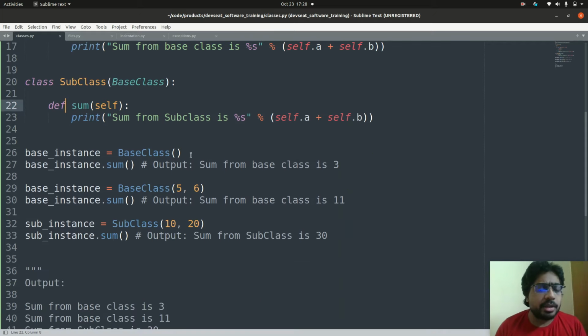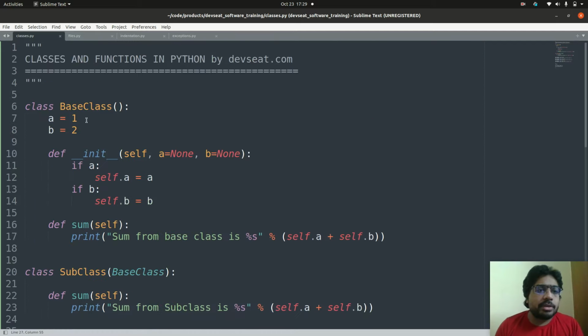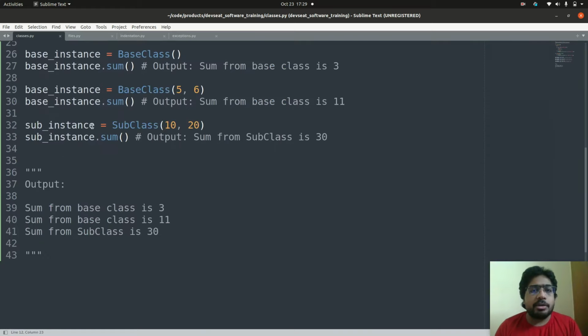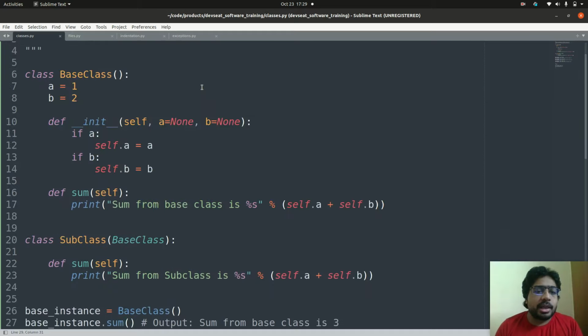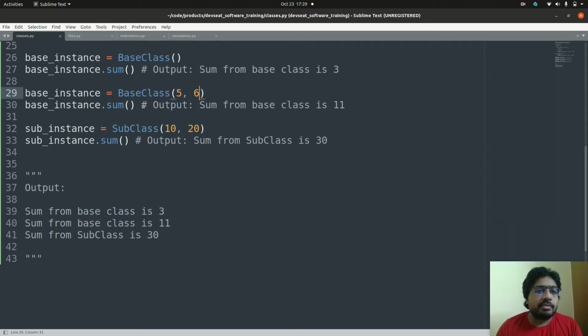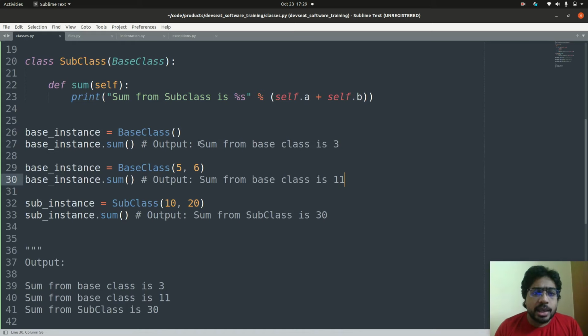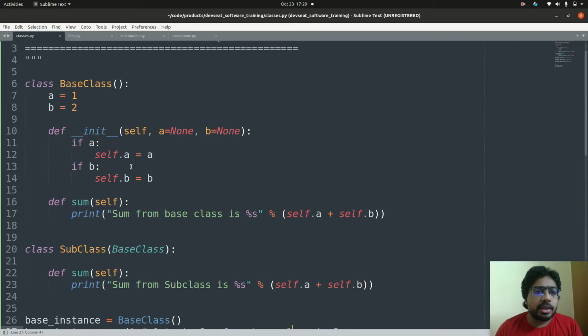Let us see how we execute. I am trying to get an instance without passing any parameters. So when you try to call sum, it will print 3 because the default values are 1 and 2, and we did not pass anything here. So the values are still 1 and 2, and when you try to do sum, it says 3. And let us say you passed 5, 6 parameters. That means a and b values are sent here. So a and b values change to 5 and 6. When you do sum, it will print 11. Note that it is saying sum from base class. So it is executing the sum method from this class, base class.